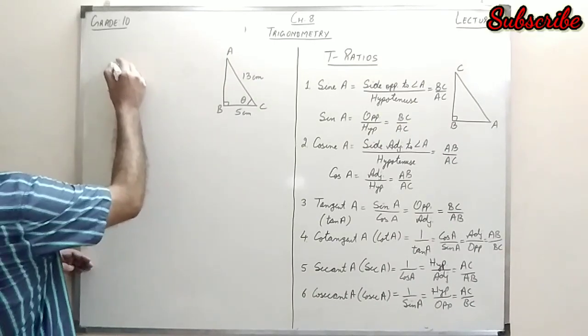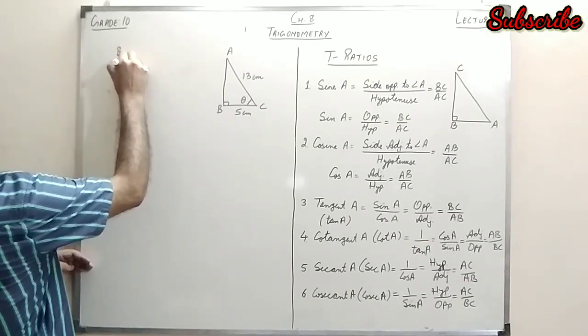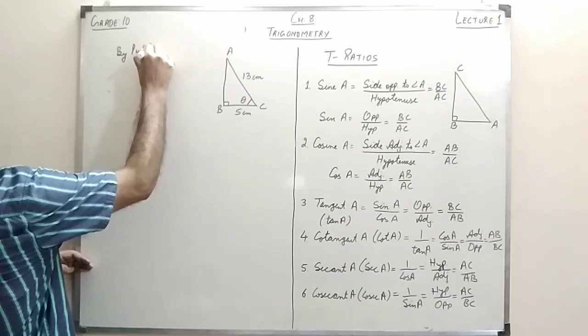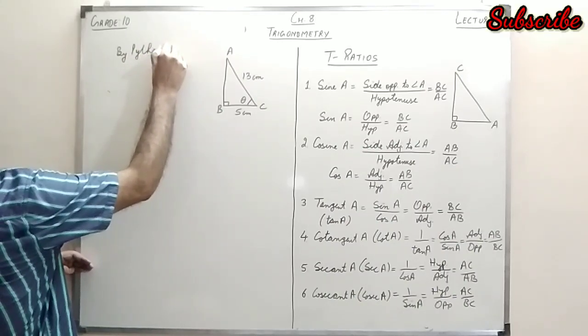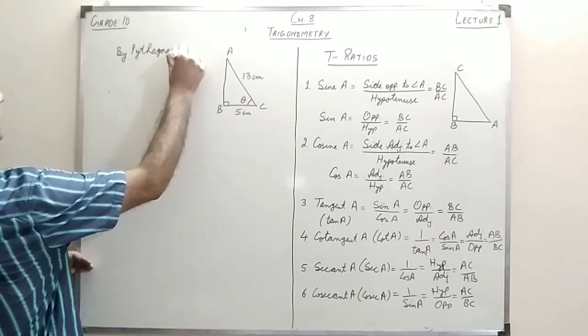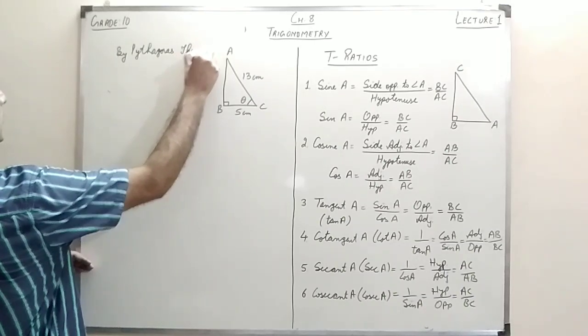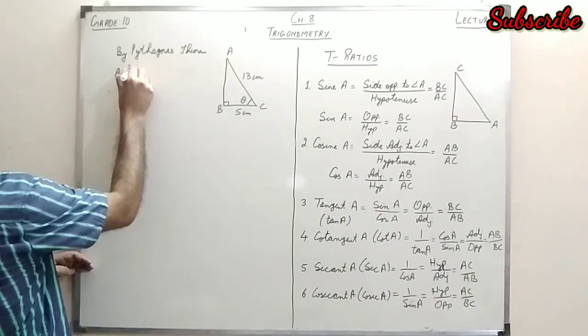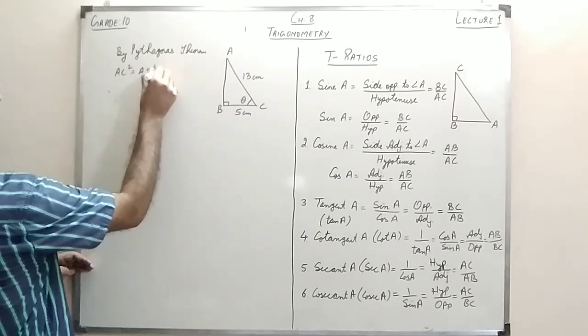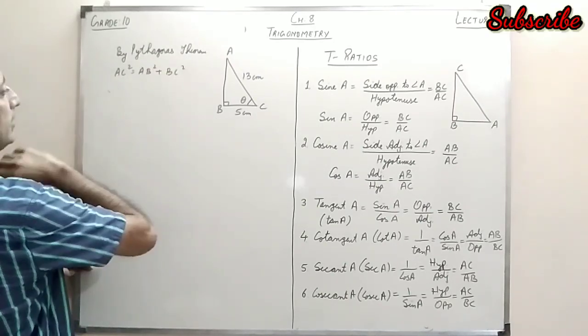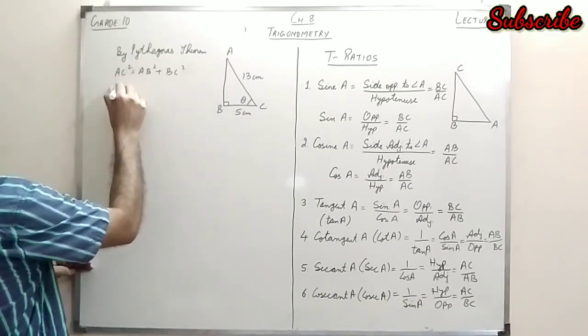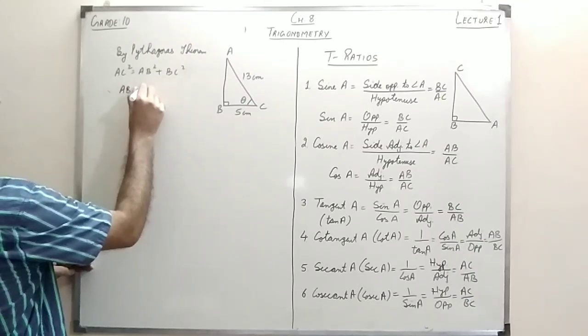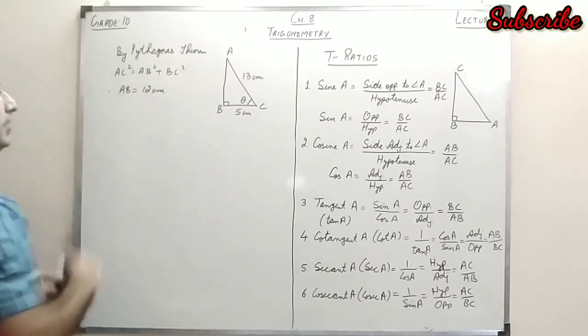So by Pythagoras theorem, I write AC square is equal to AB square plus BC square. So if I simplify this, I get the value of AB as 12 centimeters.